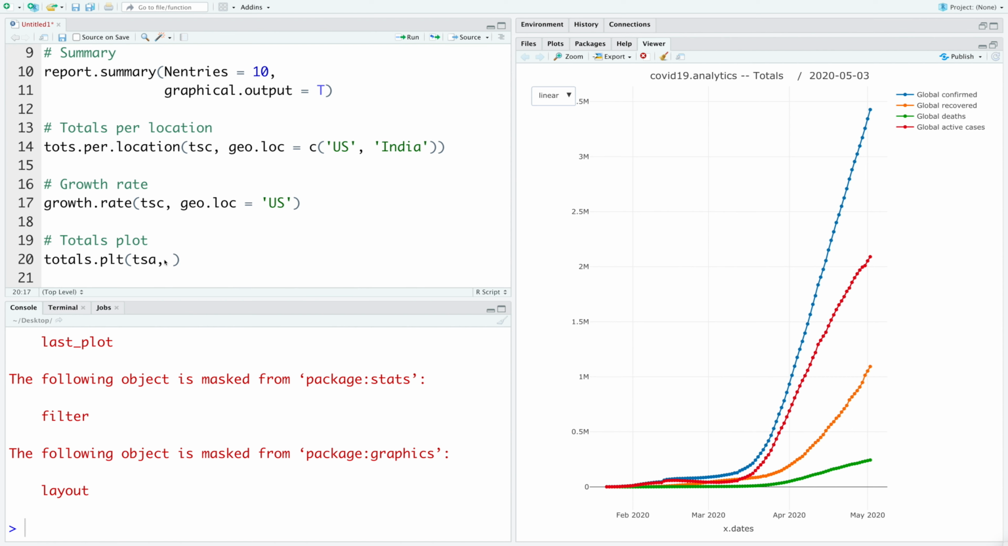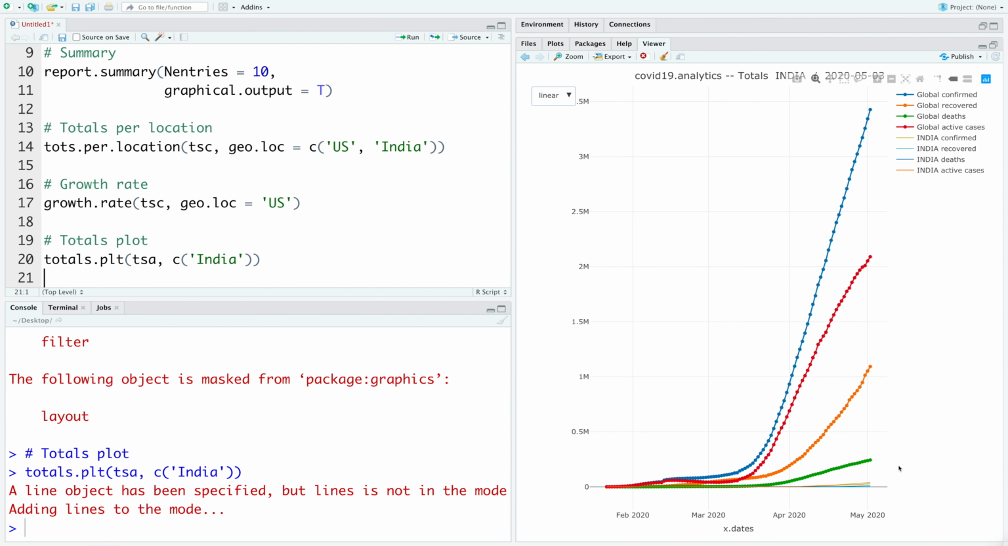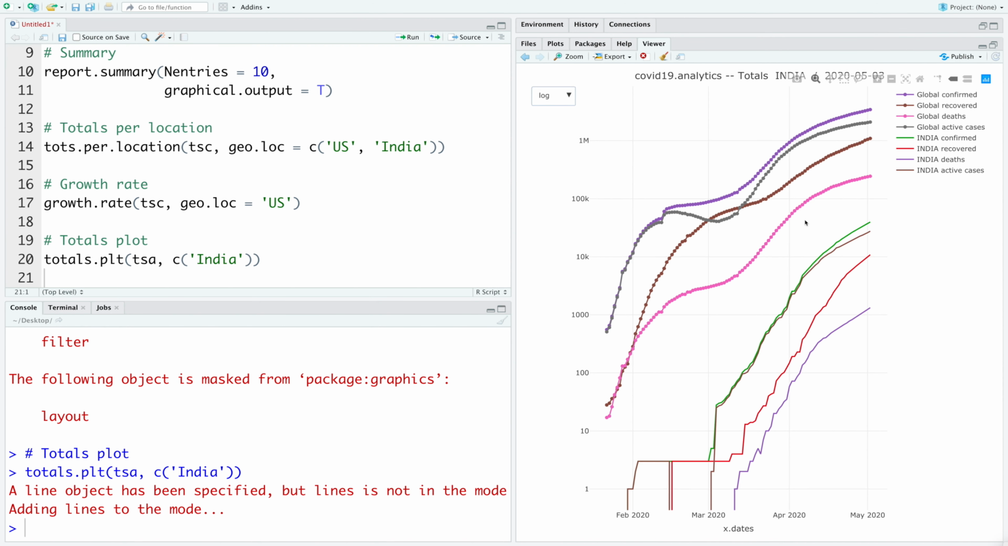We can also include different countries here. So let's say we want India. Compared to global numbers, the numbers in India are quite small. So we'll have to switch from linear to log. So more or less we have a similar pattern that we see for global. The only thing is right now our values are much lower.